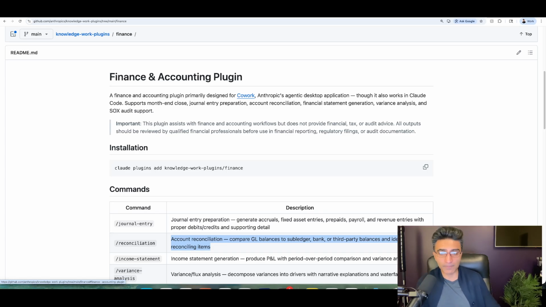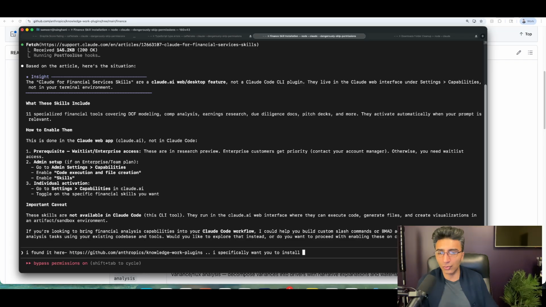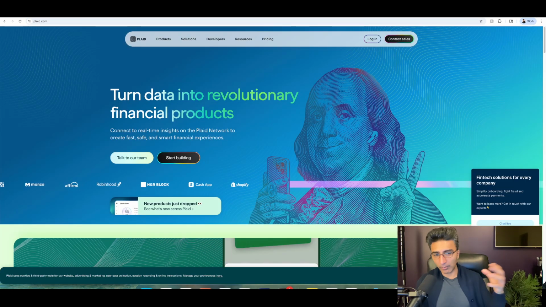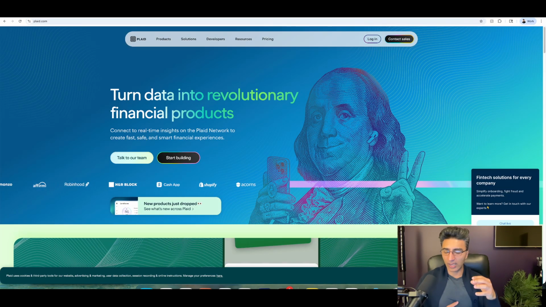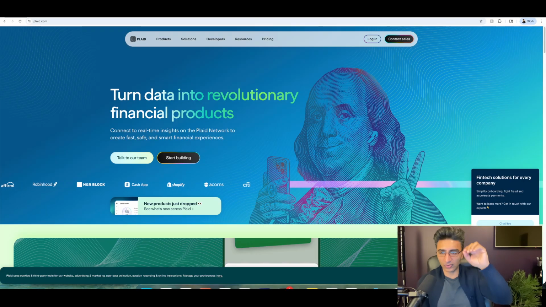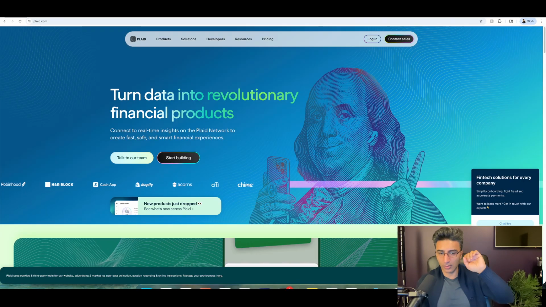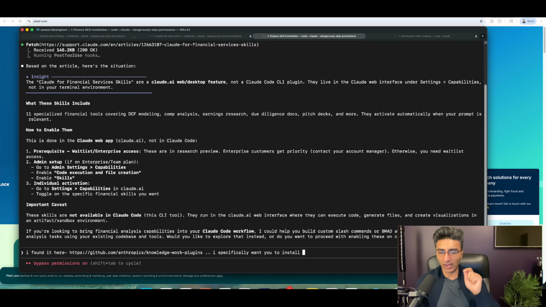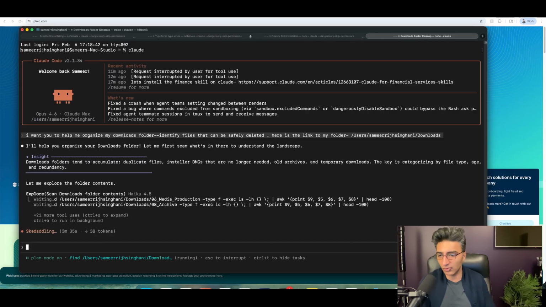So what I'm doing personally is trying to find a way to automate my reconciliation. That way, when I file my taxes every year, I can have it go off and do a reconciliation by pulling in data from Plaid, from my bank. It can look at my finances and say, what does QuickBooks have? What is my bank Chase saying? And are they in alignment? And if they're not, I can have Claude fix the difference and make sure that it runs until it reconciles 100%. So maybe I'll do another video on that where you guys can see that live. But that's my idea here for using some of these tools, to be able to build my own tooling here.